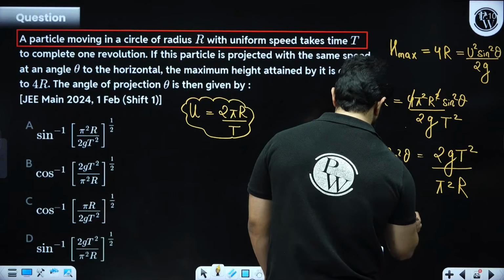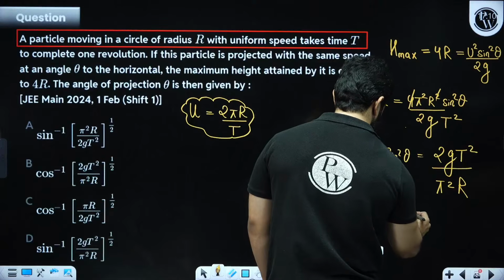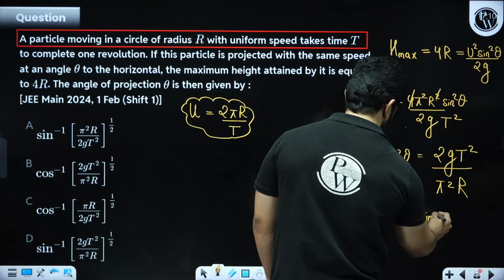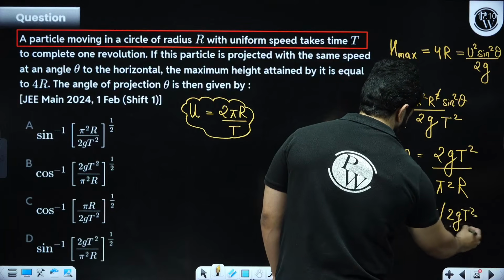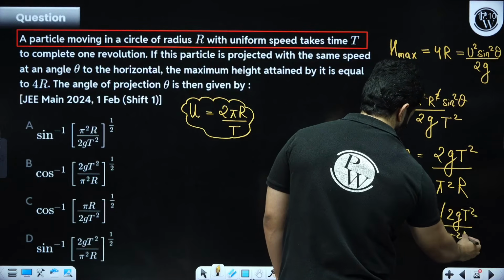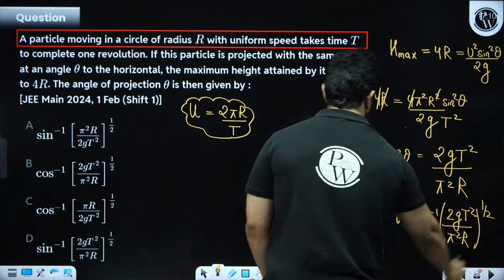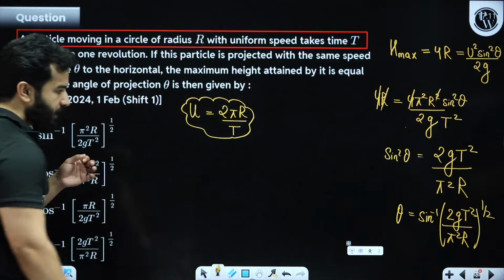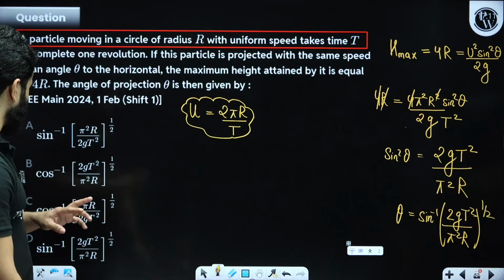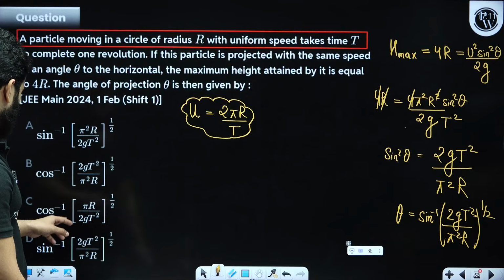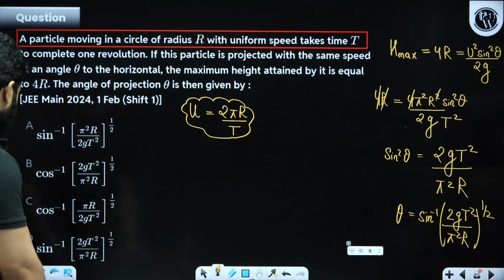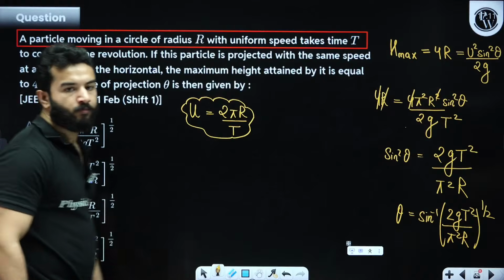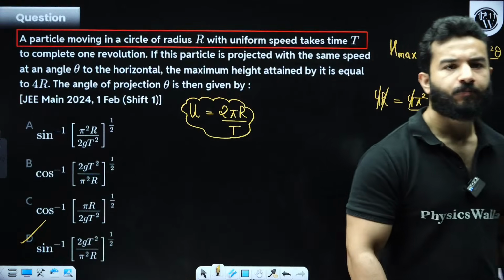So sine theta, I'll just simply write down theta equals to sine inverse of root of 2g T square divided by pi square r. I think option D is correct. Option D is correct. Be quick.